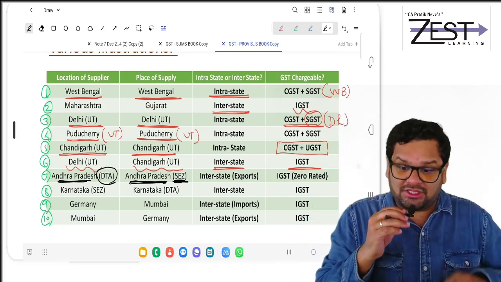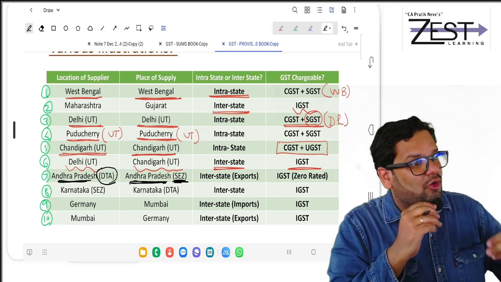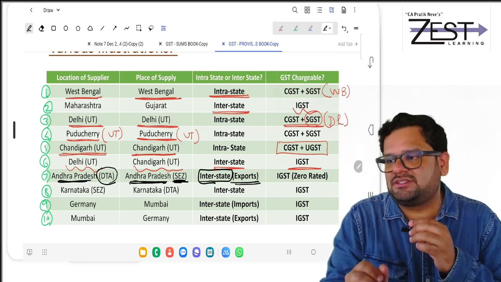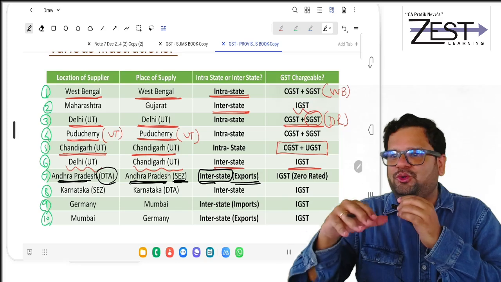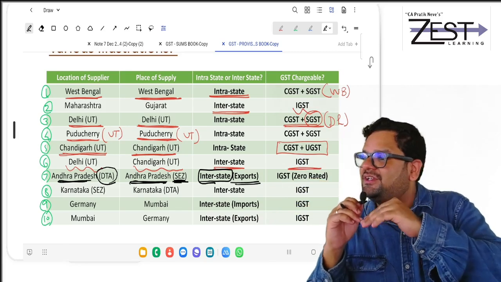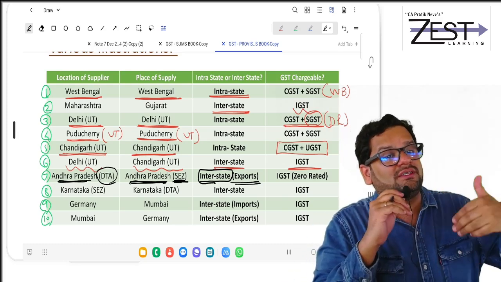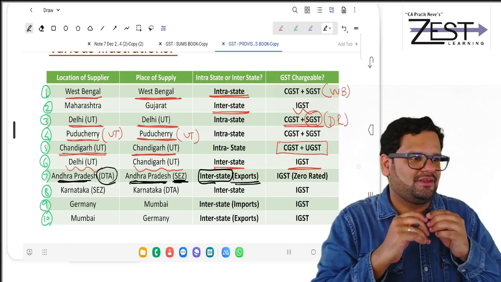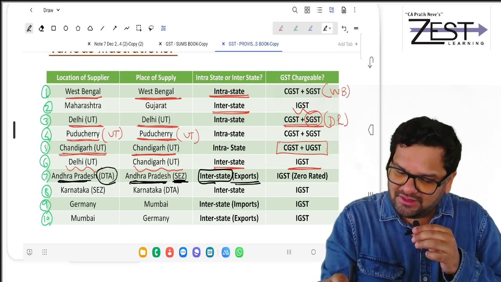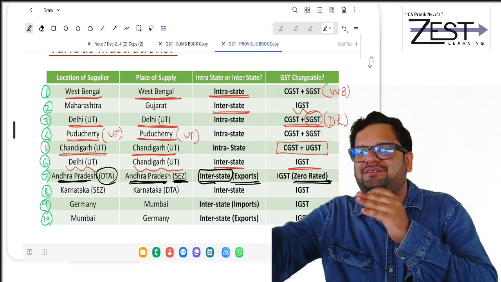Getting it? Now in such case, SEZ is deemed to be foreign territory. Hence, this is called interstate supply. Even though SEZ is physically in India, it is deemed to be foreign territory. And so this transaction happens to be interstate supply. And on this, there is no GST. It is zero rated. Zero rated means on this there is no GST because it's like you are exporting.